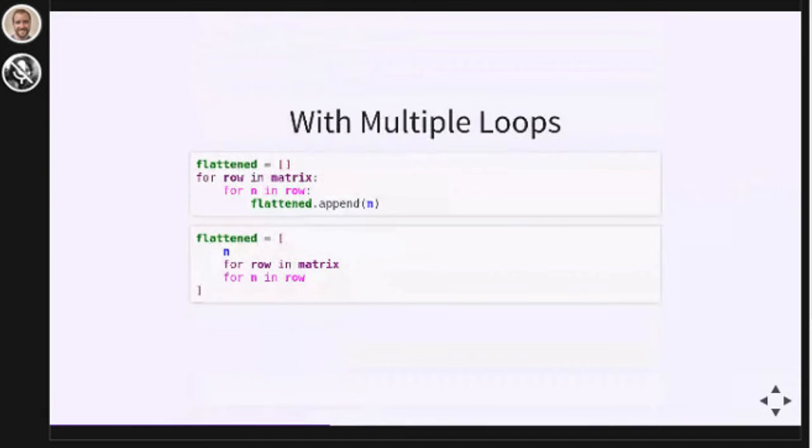You can also put multiple for loops in a comprehension. Here we're looping into a list of lists and flattening it into a single list. Putting multiple for clauses in a comprehension can get a little bit complicated, so be careful about using this. If you're going to do this, make sure that you break up your comprehensions over multiple lines, because these things can be hard to read when they have lots of loops in them.